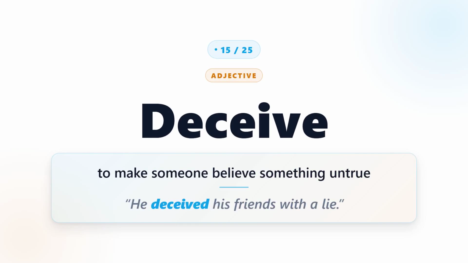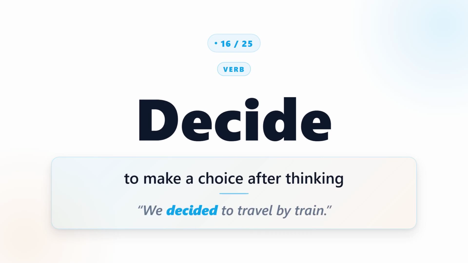Deceive. Deceive means to make someone believe something untrue. For example, he deceived his friends with a lie. Decide. Decide means to make a choice after thinking. For example, we decided to travel by train.